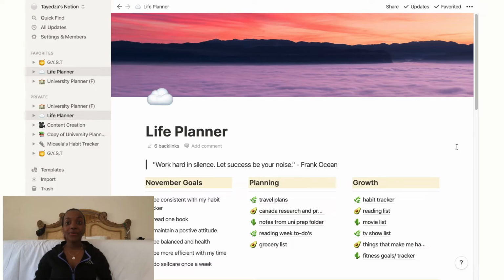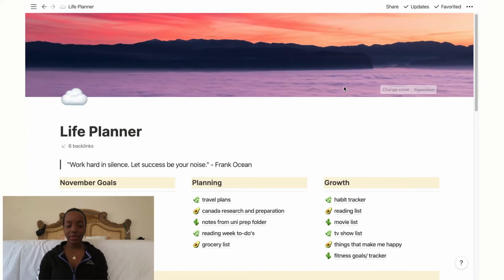Okay guys, so welcome to my Notion. This is what it looks like. I actually keep the side menu closed because I like it better when it's gone. So this is what my life planner looks like.